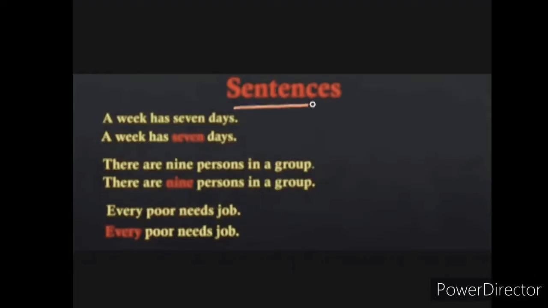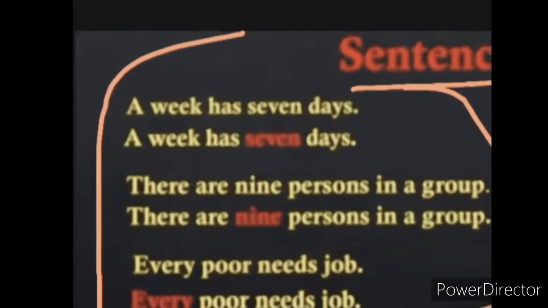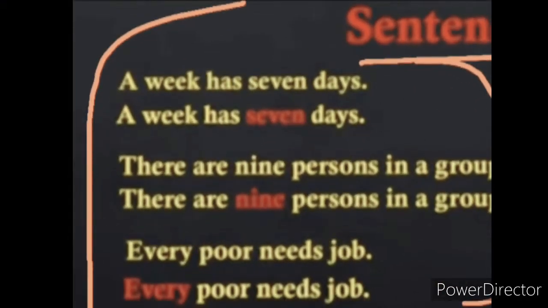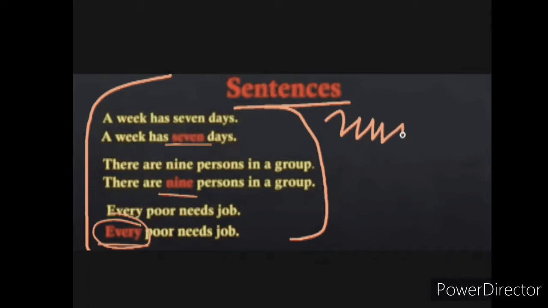Now see these sentences. A week has 7 days. Number 2, there are 9 people in a group. Number 3, every poor needs job. In these sentences, 7, 9 and every are the adjectives of number because they are referring to things that can be counted. Okay.